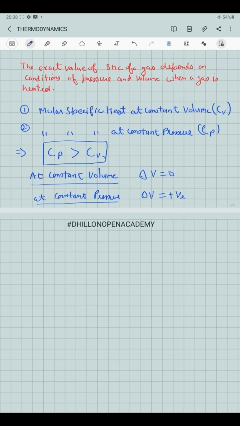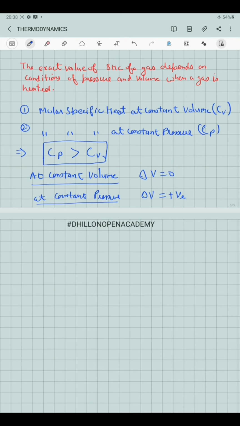For example, if we say that a gas requires 10 joule of heat energy for 1 mole to increase its temperature at constant volume, then this gas always requires 10 joule of heat energy to increase its temperature exactly by 1 degree Celsius when the volume is kept constant.